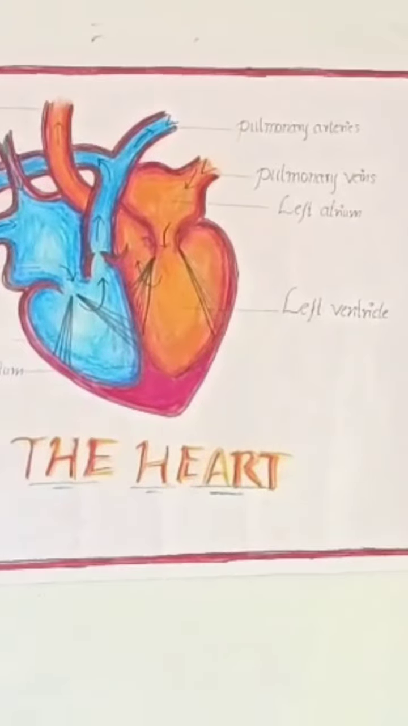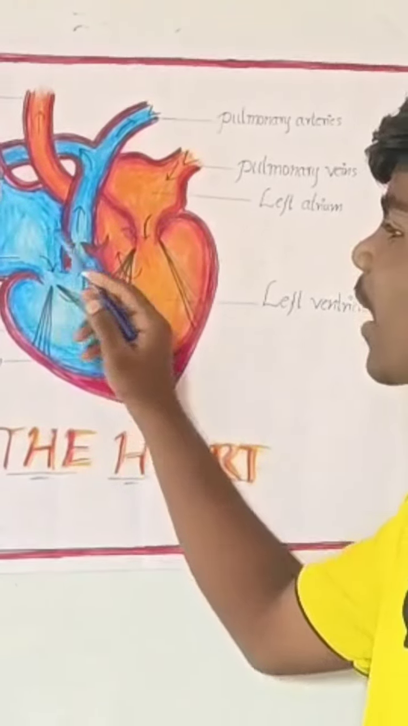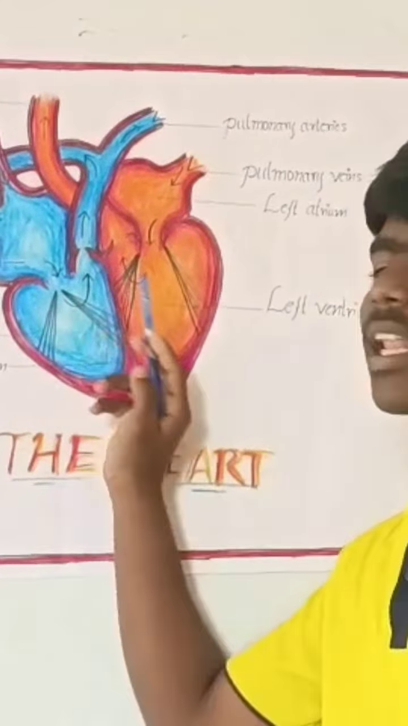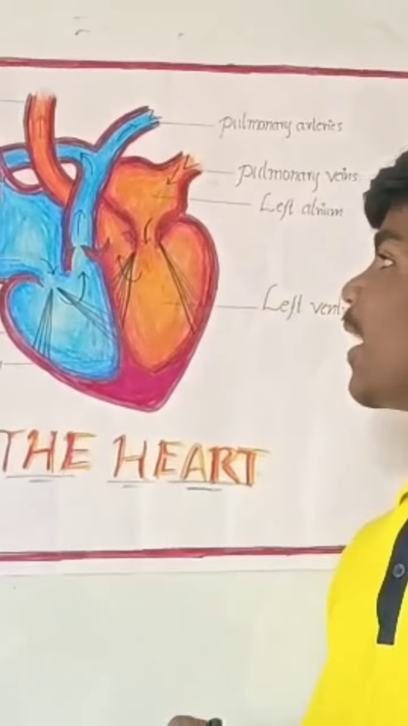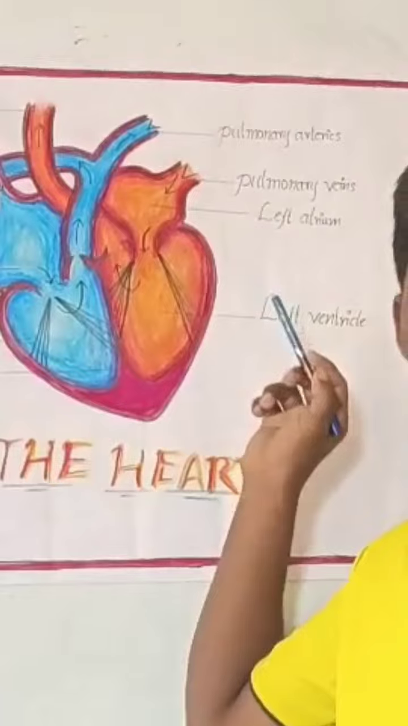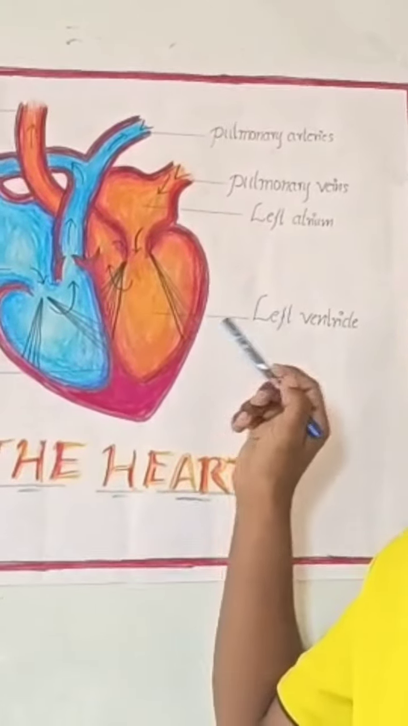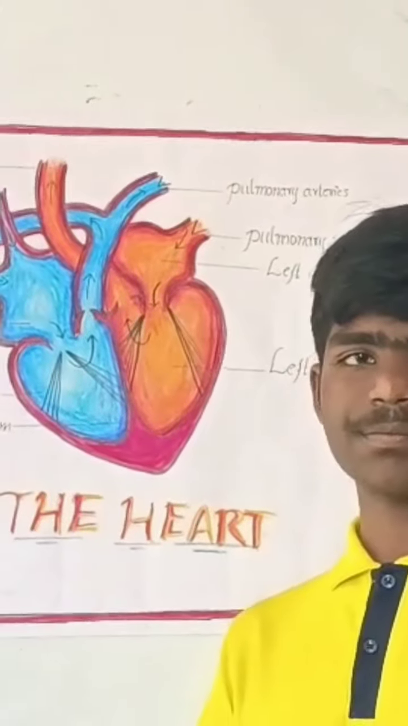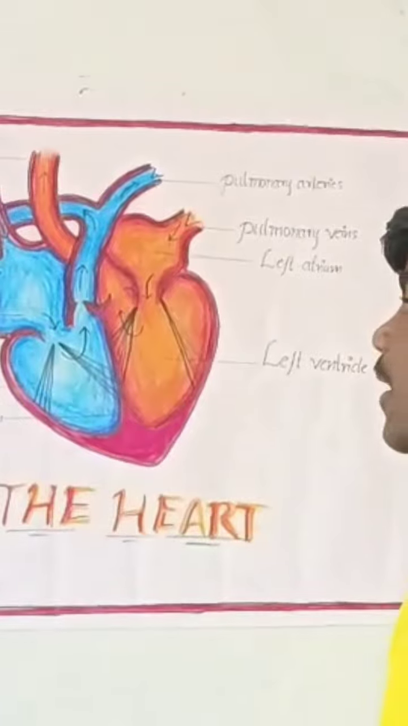oxygenated blood. Between the right atrium and right ventricle, there is a wall-like structure called tricuspid wall. Like the tricuspid wall, there is a wall-like structure between the left atrium and left ventricle called bicuspid wall, in our heart.